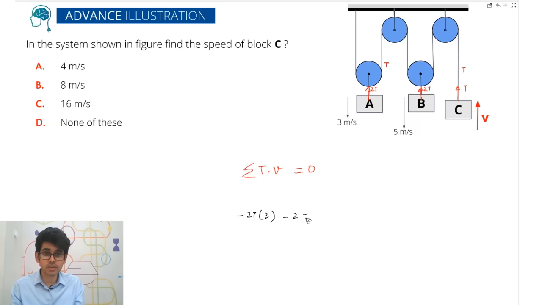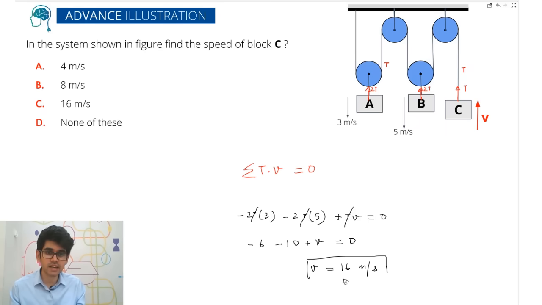so minus 2T into 5, and here both are in the same direction, plus TV, plus TV is equal to 0. T, T, T, gone. Now let's have a look at this. Minus 6 minus 10 plus V is equal to 0. So here velocity will be equal to 16 meters per second. Positive came, so it has to be upwards. So yes, there is an option, C option.